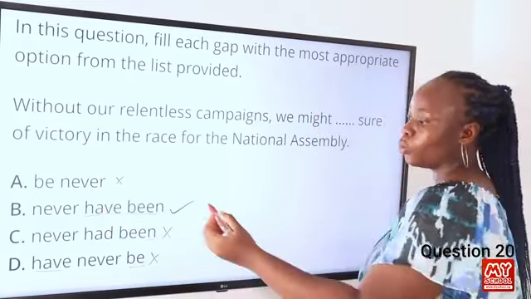Question 22. In this question, fill each gap with the most appropriate option from the list provided. To check desertification in the arid zones, dash trees should be planted. A, drought resisting, B, drought resistant, C, drought effective, and D, drought proof. So the correct phrase used in this particular context is drought resistant.